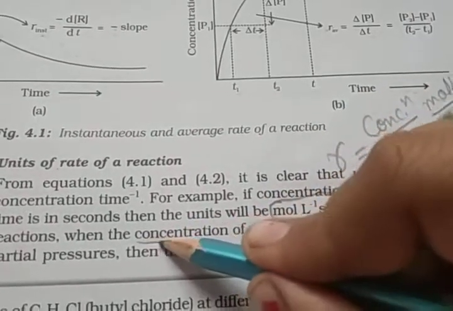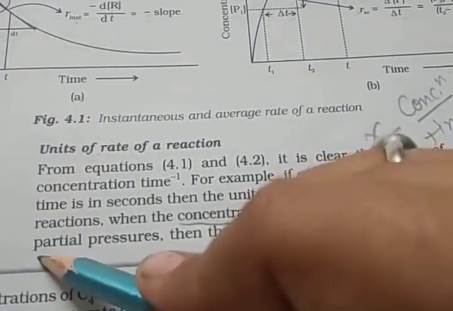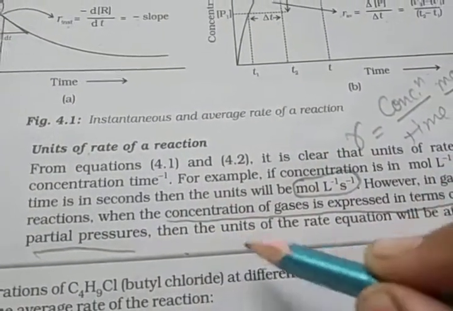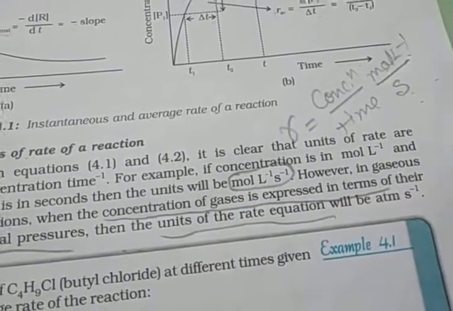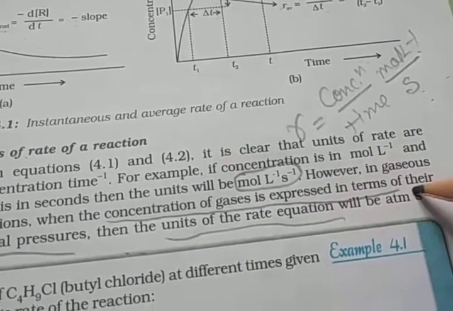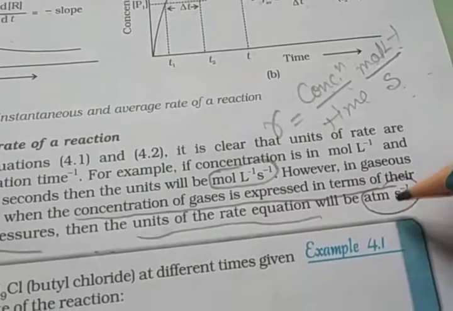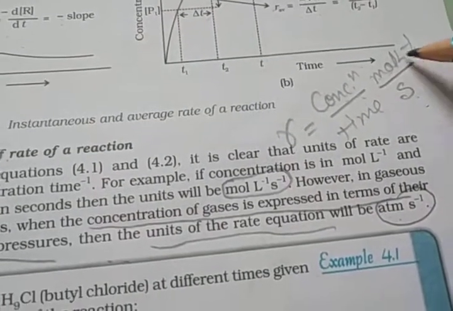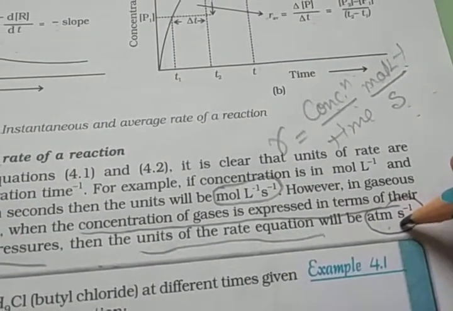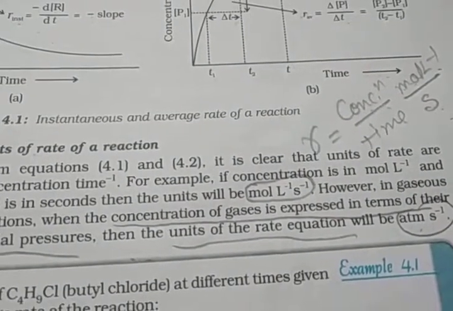But when the concentration of gases is expressed in terms of partial pressure P, then the unit of the rate of reaction is atm second inverse. Atmospheric pressure replaces the concentration, so mole liter inverse is replaced by atm, and the time is the same, in second inverse. Okay, clear?